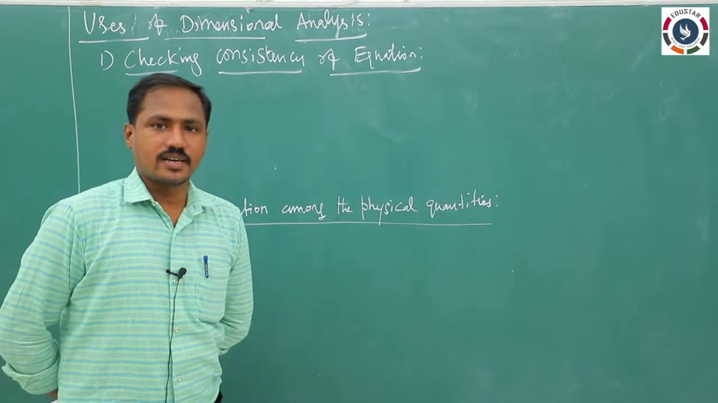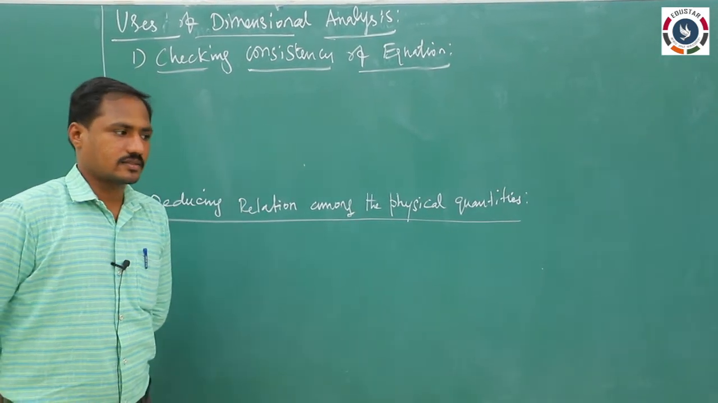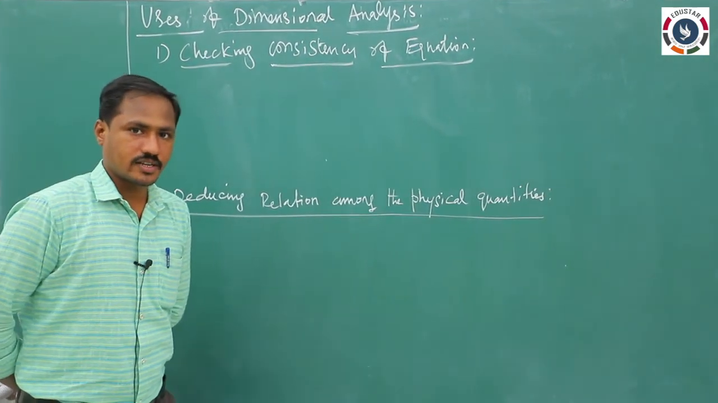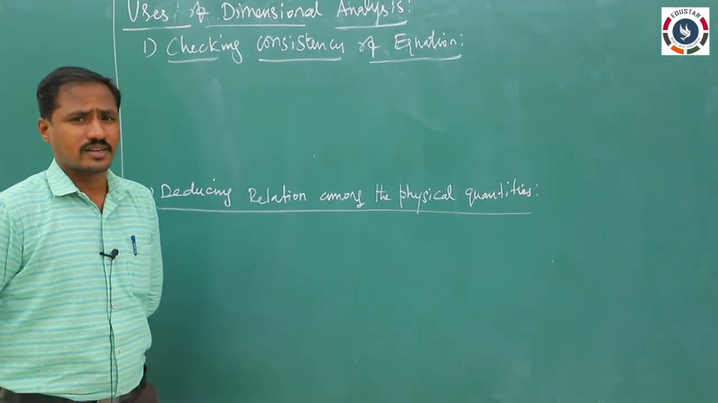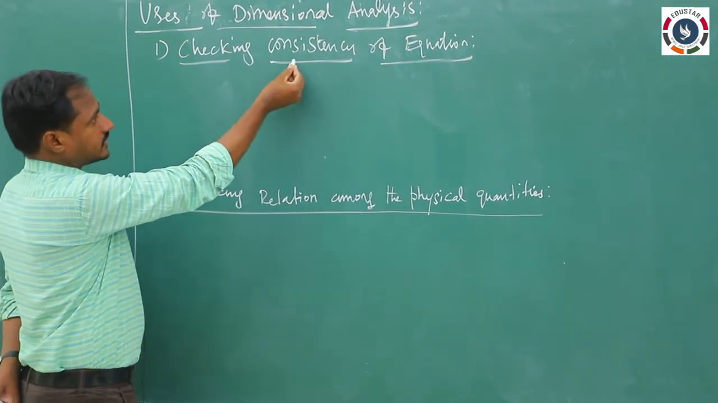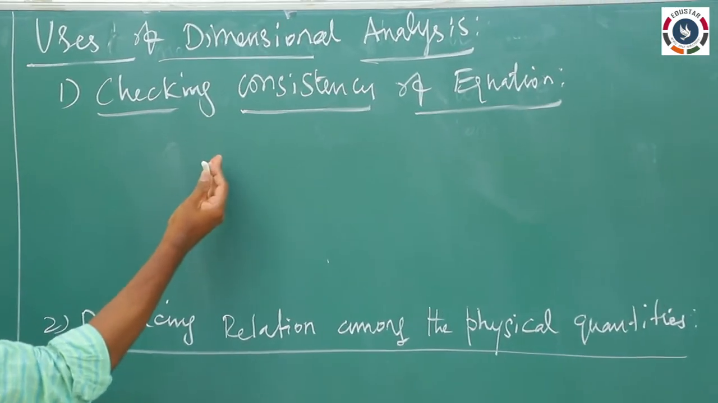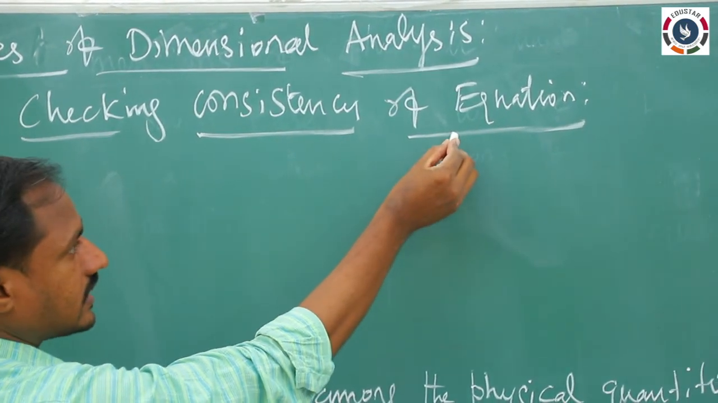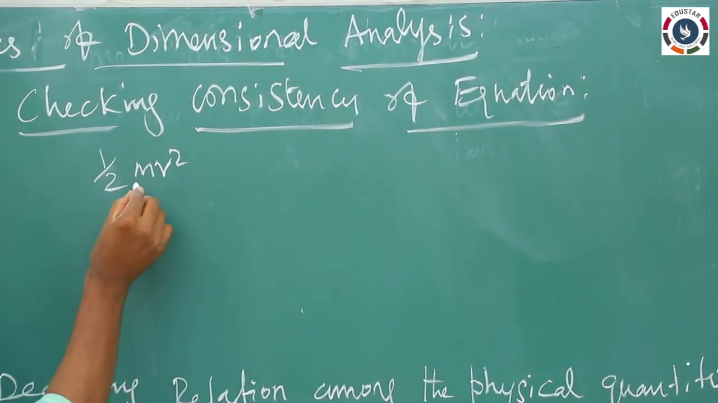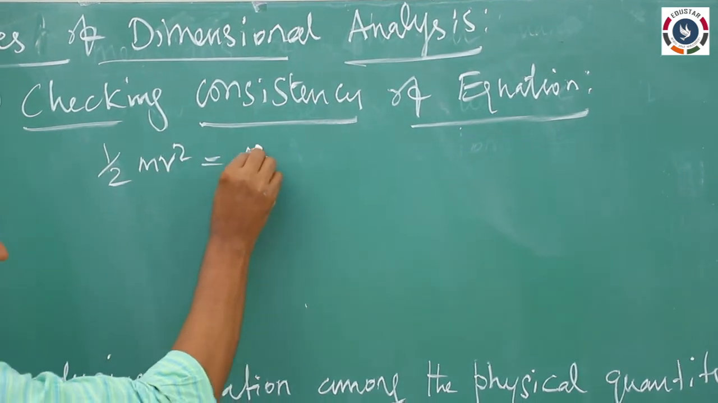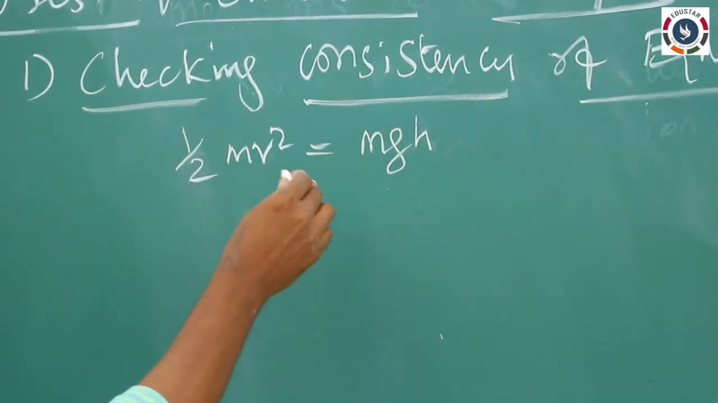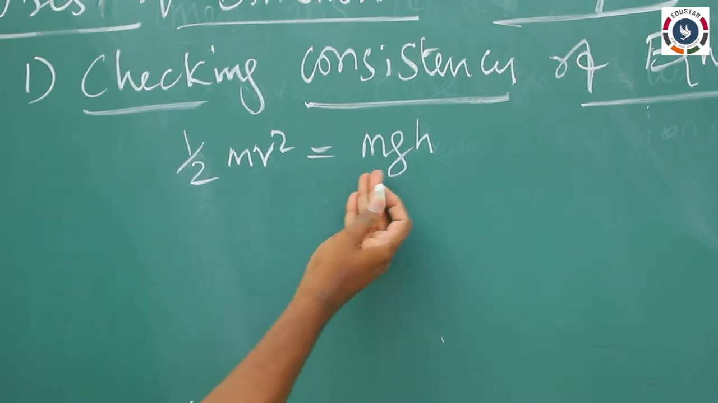Okay, next we are going to see the applications of dimensional analysis. That is, we are using the dimensions of a physical quantity and dimensional formulae and dimensional equations to check whether the given equations are correct or wrong. For example, the first application is checking consistency of equation, which means we are checking whether the given equation is correct or wrong. Suppose you take the equation, for example, half m v squared, which represents the kinetic energy, which is equal to m g h, it is also energy, both are energy. So this equation should be correct. By using the dimensional analysis, we can check whether it is correct or wrong.